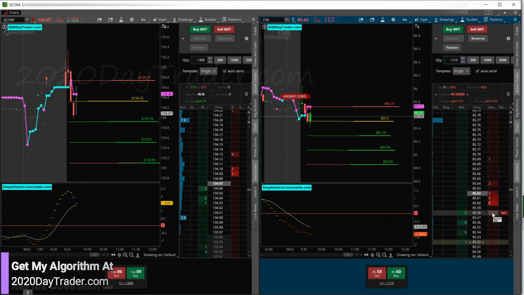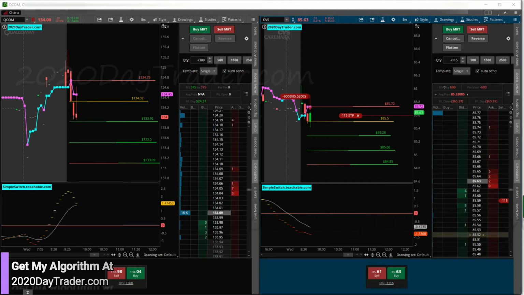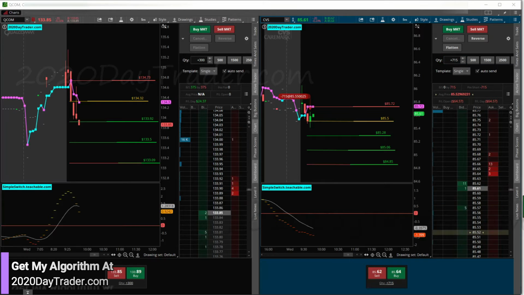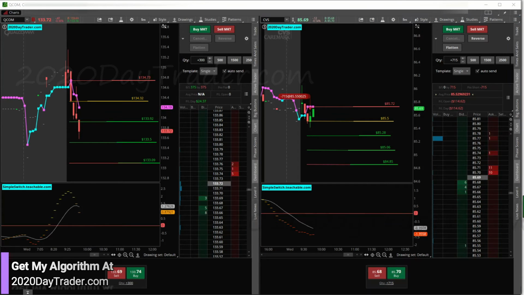58. Wait for it to go up a little more. All right, we'll put it in here, 57. Okay, so we're all in on CVS now, so 715. Yep, there goes QCOM, tanky. All good. That spike messed us up.